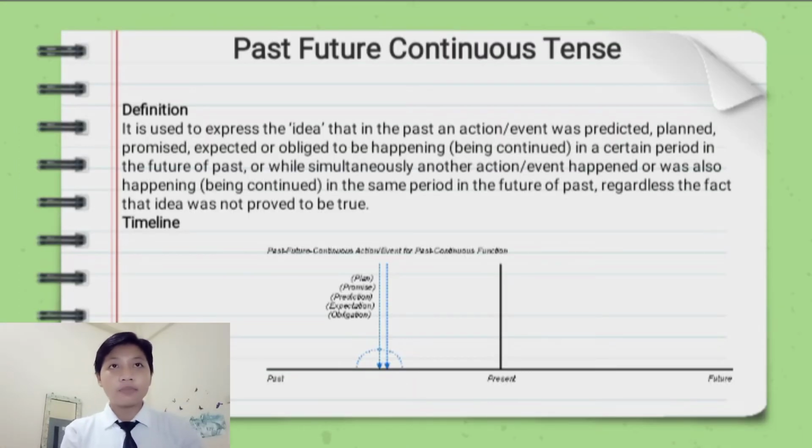The next is the past future continuous tense. Definition: it is used to express the idea that in the past an action or event was predicted, planned, promised, expected, or obligated to be happening or being continued in a certain period in the future or past, or while simultaneously another action or event happened or was also happening in the same period in the future of the past, regardless of the fact that the idea was not proved to be true.